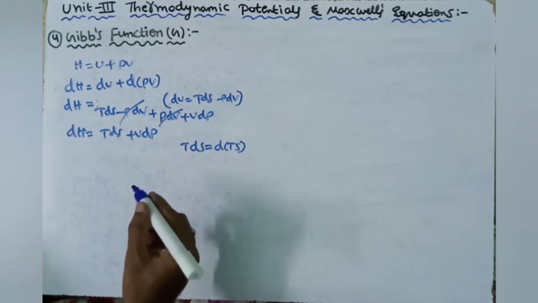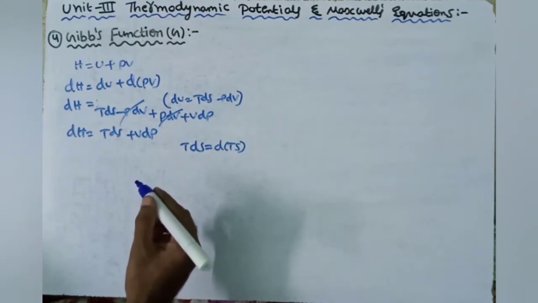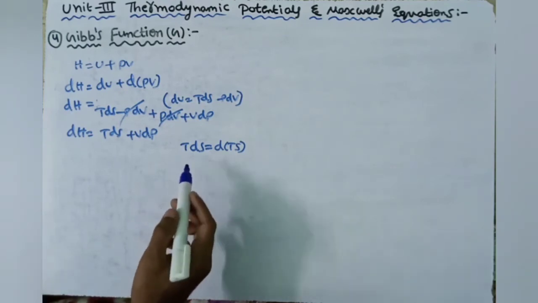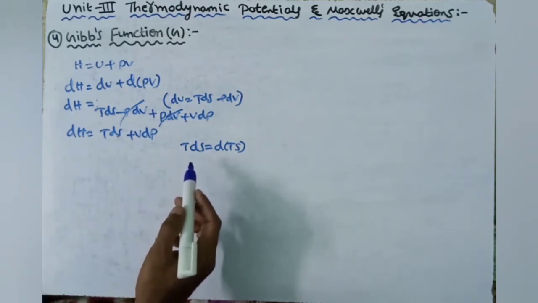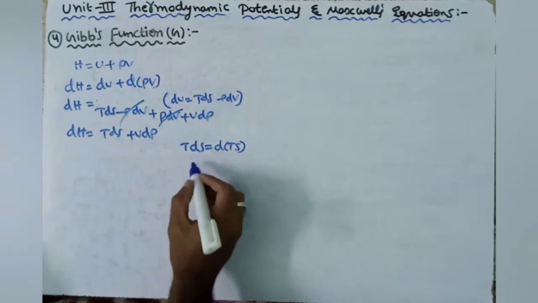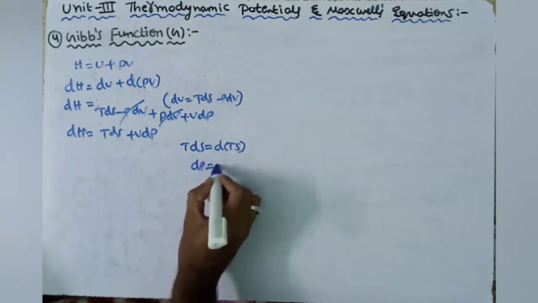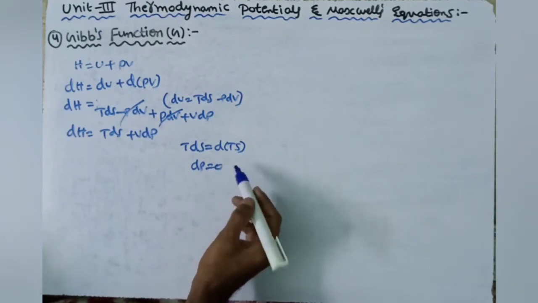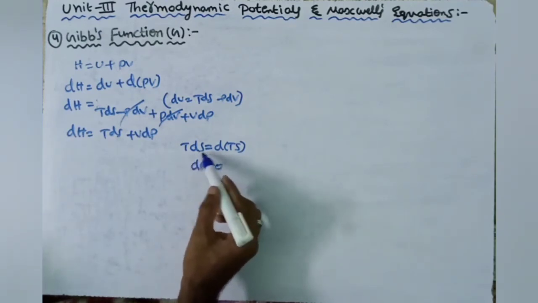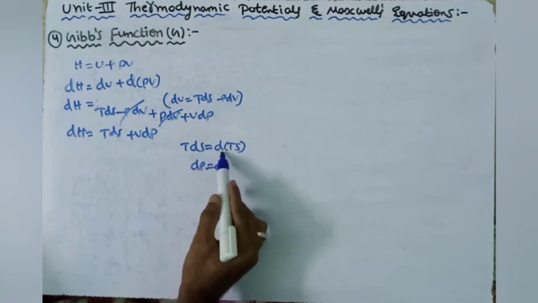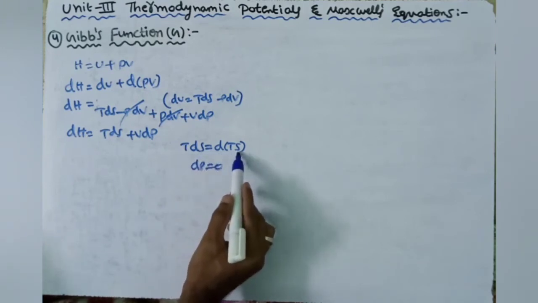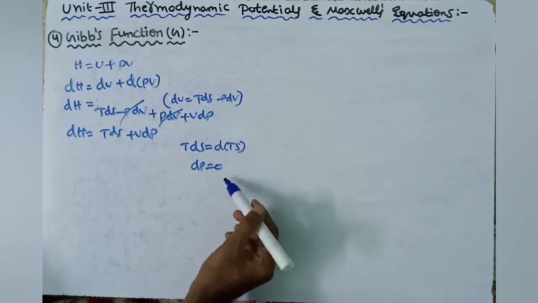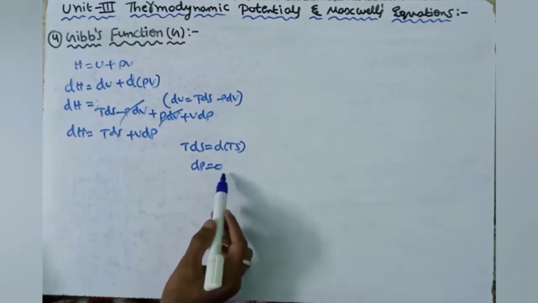And for the Gibbs function, if the process is isothermal as well as isobaric, then dP is equal to 0. Both conditions we consider for the Gibbs function. Isothermal: TdS is equal to d(TS), where temperature is constant. For an isobaric process, the change in pressure is equal to 0.